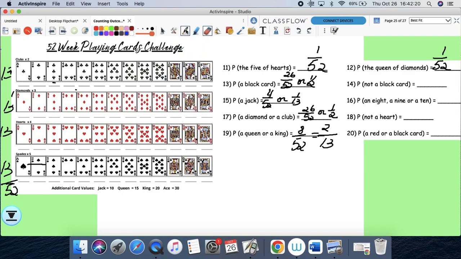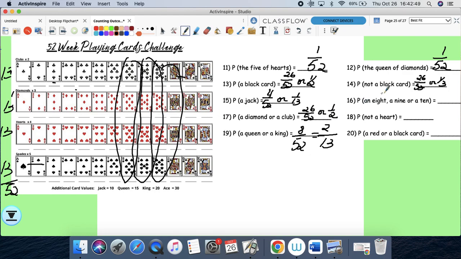No black cards. No black cards is no this, no this. So it'd be all the hearts and the diamonds. So that would be 26 over 52 or 1/2. Next one would be an 8, a 9, or a 10. So 8s, 9s, and then 10s. So how many is that? 1, 2, 3, 4, 5, 6, 7, 8, 9, 10, 11, 12. So there's 12 out of 52. Divided by 4, you get 3 over 13.